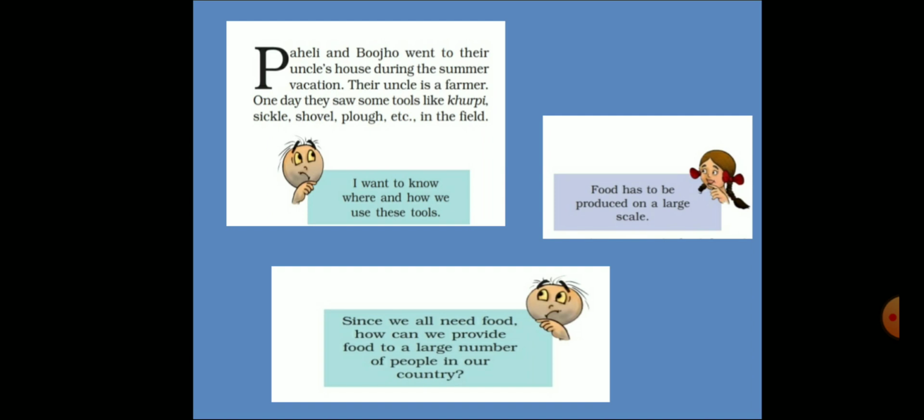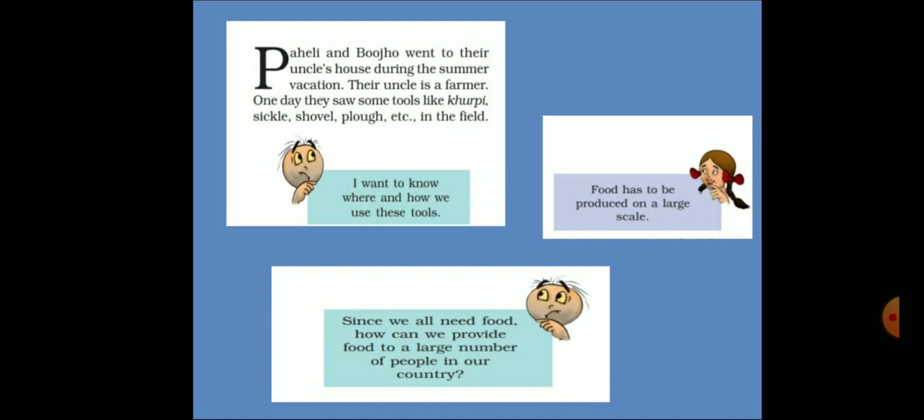Now, you have already learned that all living organisms require food, right? Plants can make their food themselves. Can you recall how green plants synthesize their own food? Yes, by photosynthesis, right? Animals, including humans, cannot make their own food.